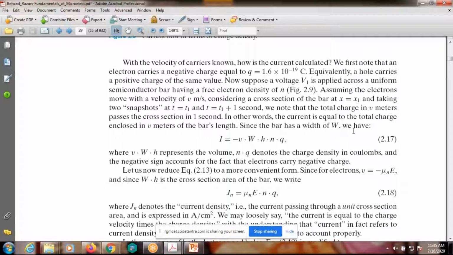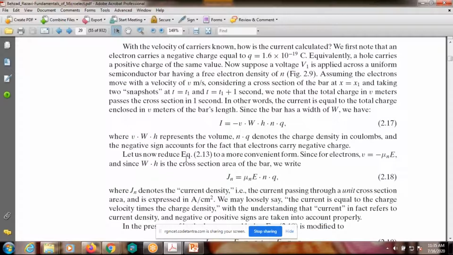Since the bar has width w, I is equal to minus v w h into n into q, where v w h represents the volume, n denotes the electron density and q denotes the charge, and the negative sign accounts for the fact that electrons carry a negative charge.